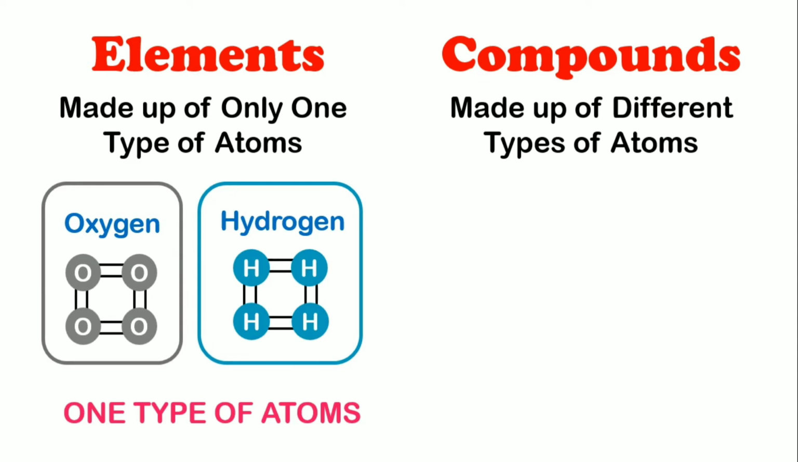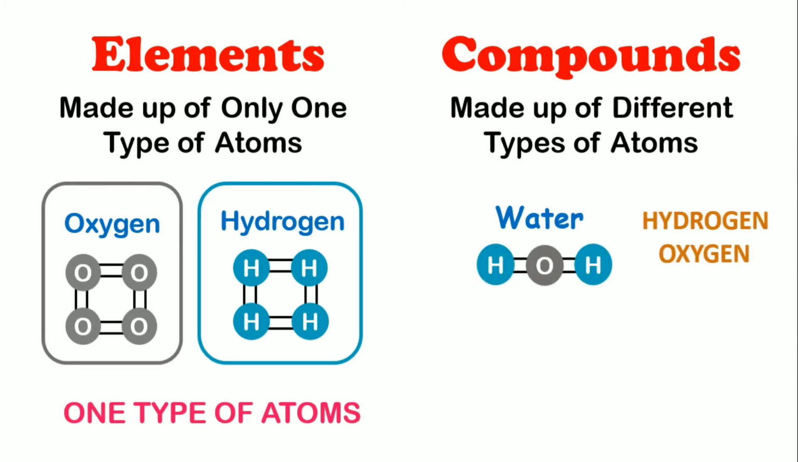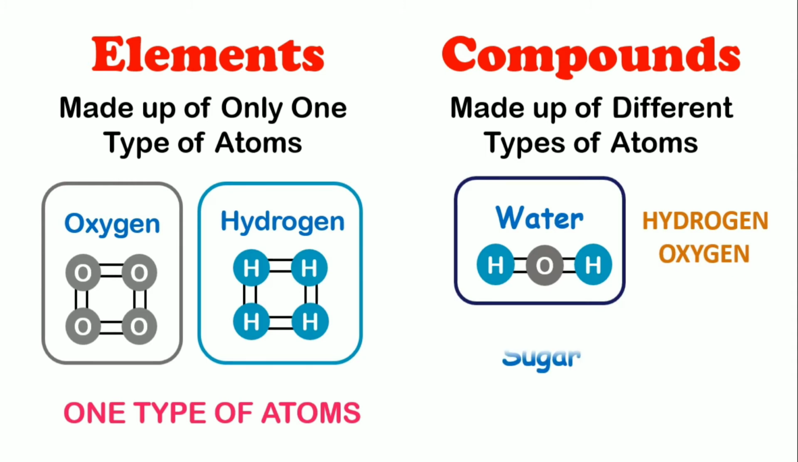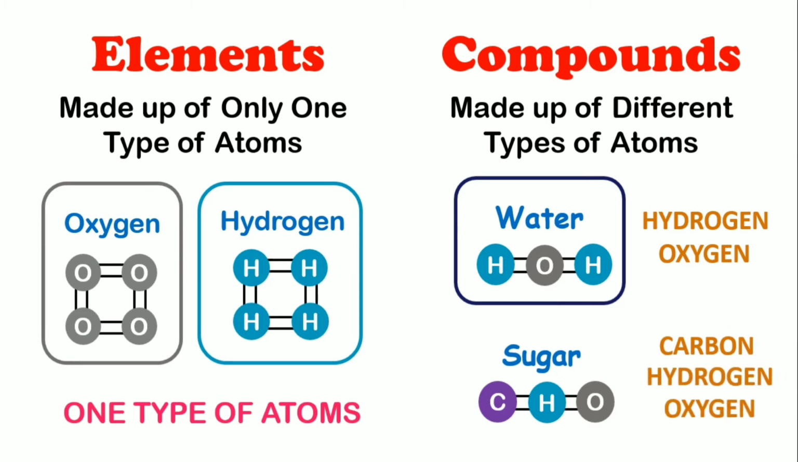For example, consider water. We know that water is made up of H2O, which is composed of hydrogen and oxygen. So this is a compound. Secondly, consider sugar. We know that sugar is made up of C12, H22 and O11, where it is composed of carbon, hydrogen and oxygen. So it is a compound. So thus we learned that compounds are made up of different types of atoms, while elements are made up of only one type of atoms.